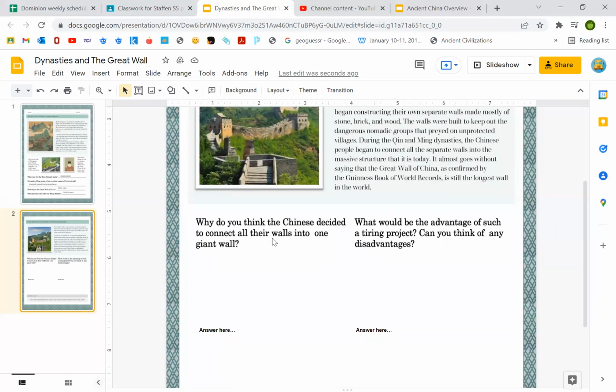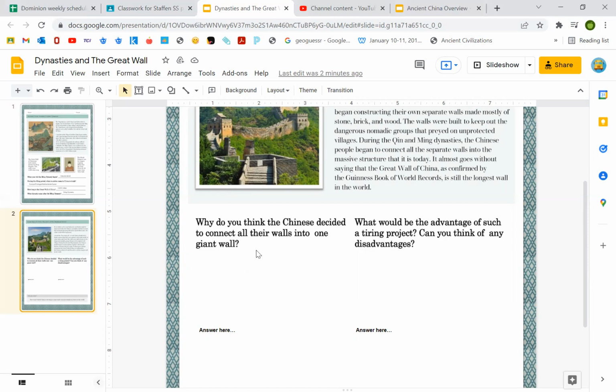So why do you think the Chinese decided to connect all their walls into one giant wall? That's your opinion. What do you think? Probably so invaders wouldn't get through the little cracks, right? Like the parts that weren't complete or connected, they could just walk right through in between these two walls. So they made it one big wall. What would be the advantage of such a tiring project? Can you think of any disadvantages? So for protection would be an advantage. Linking or connecting the country. Paying farmers would help with the economy. Can you think of any disadvantages?